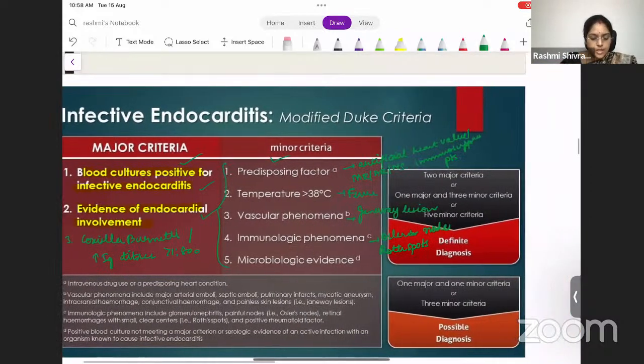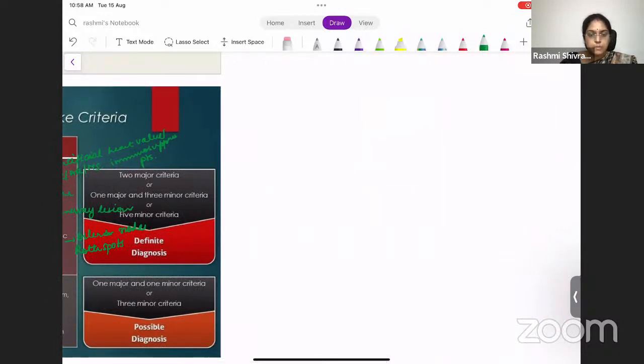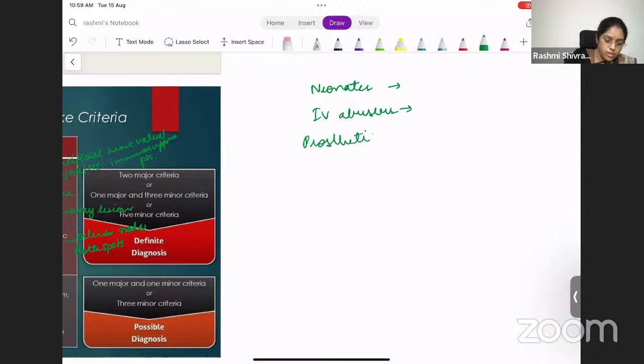Okay, so let us see some special situations, what you must remember. So I'll just write it out. You will find out what is the organism. So what is the most common organism of infective endocarditis in neonates? For IV drug abusers, then prosthetic valve endocarditis, and in colon cancer. These are very, very possible MCQs. These are very high yield questions also. So you need to remember the most common organisms in neonates, IV drug abusers, prosthetic valves, and in colon cancer.